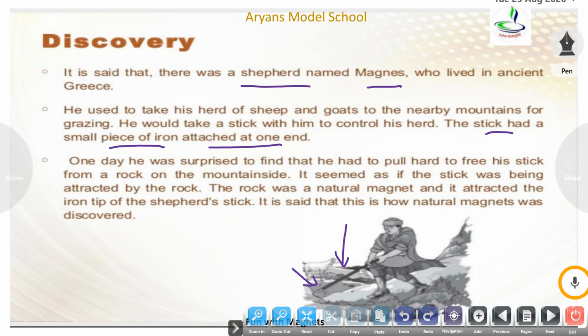One day he was surprised to find that he had to pull hard to free his stick from a rock. Why did it happen? It happened because the rock was a natural magnet and it attracted the iron tip of the shepherd's stick. It is said that this is how natural magnets were discovered. Isn't it interesting?